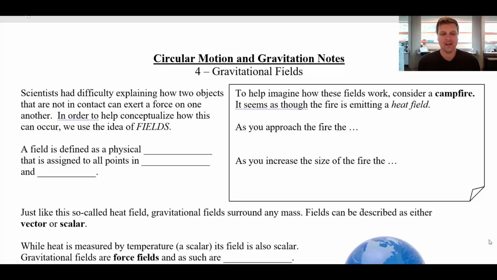Hey everybody, welcome back. Today's lesson we are continuing on with our look at gravitation, and what we're going to talk about today is this idea that's going to really extend through all parts of physics as we move forward, and we're going to talk about gravitational fields. So really this idea of fields came about when we realized that there are forces and things that can occur between interactions between things that don't require physical contact, right?